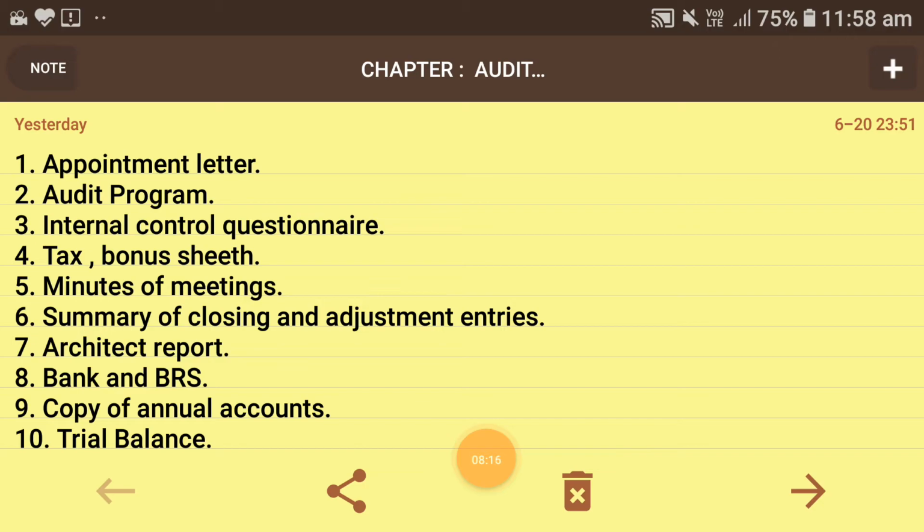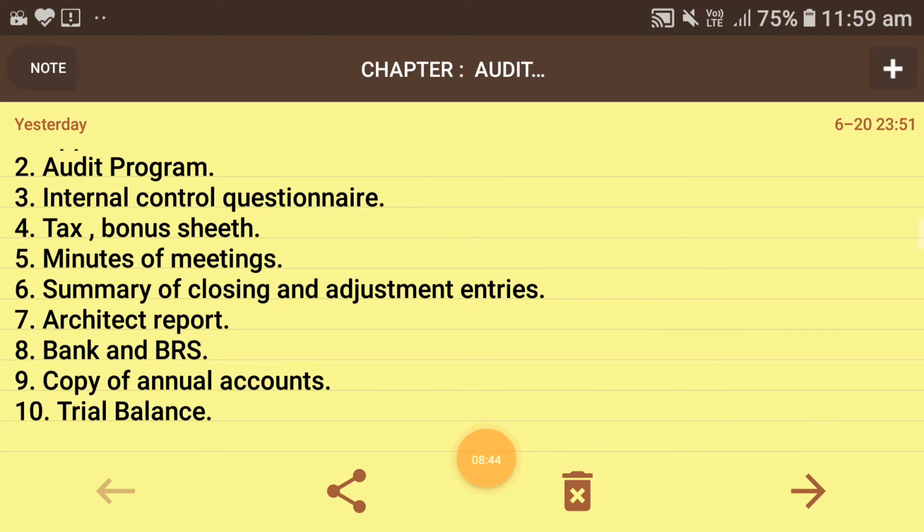I am going to repeat the things which are included in the permanent audit file: name and address of client, memorandum of association, articles of association, partnership deed, list of books of account, the registers, nature and area of business, organization structure, signature, and the instructions used by the management and by the staff. These things are contained in the permanent audit file. So this is the full explanation of what an audit file means.